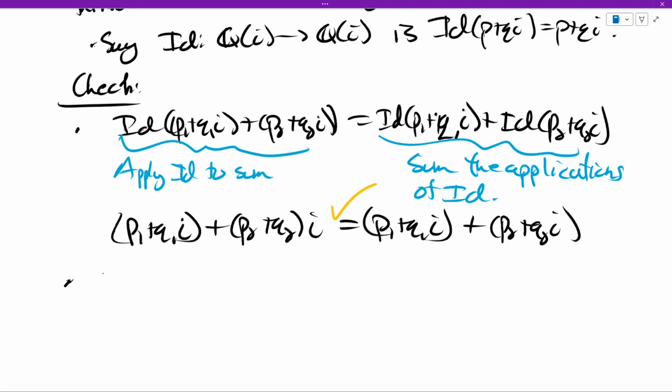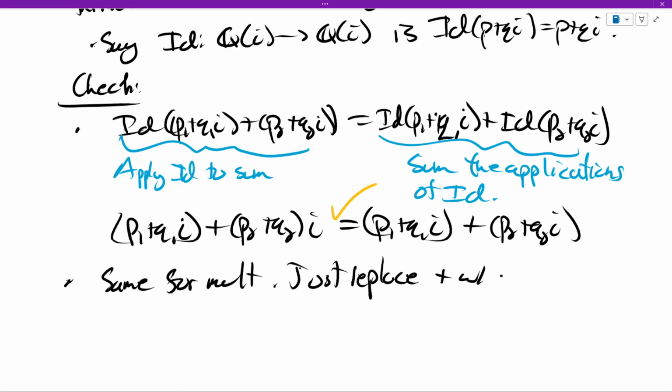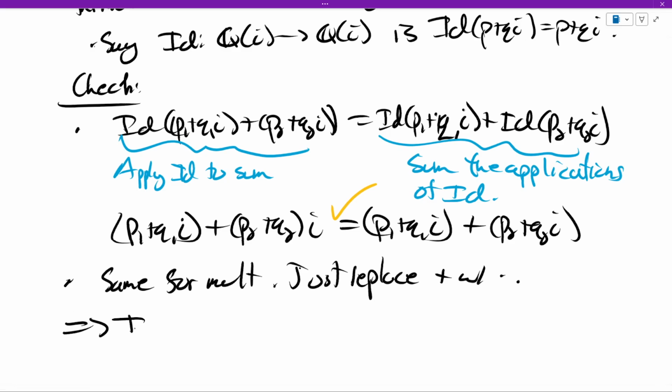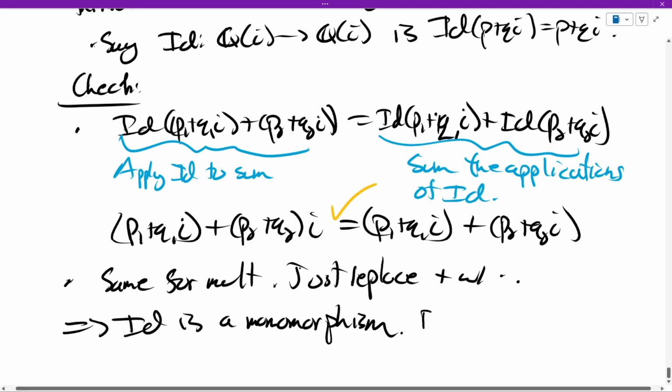Let's show compatibility with multiplication. Well, it's the same. Just replace plus with times, change what needs to be changed, and it's the same proof. So that's that it's a monomorphism because it's compatible. But to be an automorphism, it also has to be onto. The domain and codomain are the same, so we just need to check that it's onto.